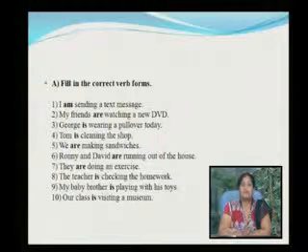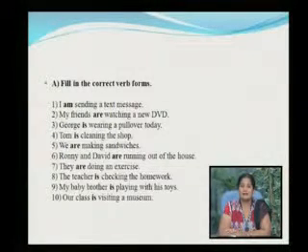Now again, fill in the correct verb forms. I am sending a text message. My friends are watching a new DVD. George is wearing a pullover today. Tom is cleaning the shop. We are making sandwiches. Romy and David are running out of the house. They are doing an exercise. The teacher is checking with his toys. Our class is visiting a museum.